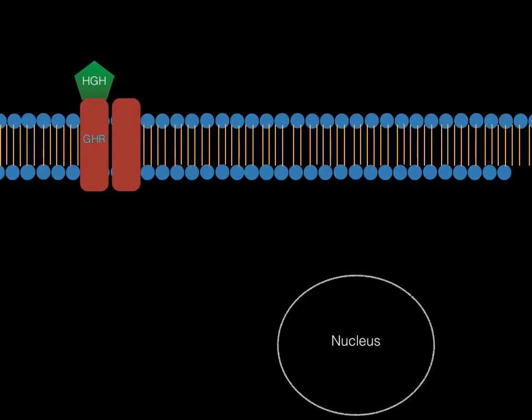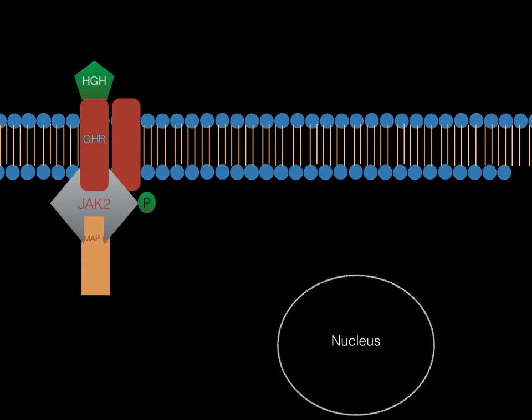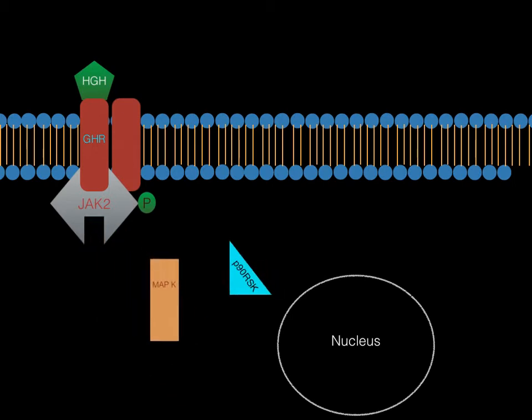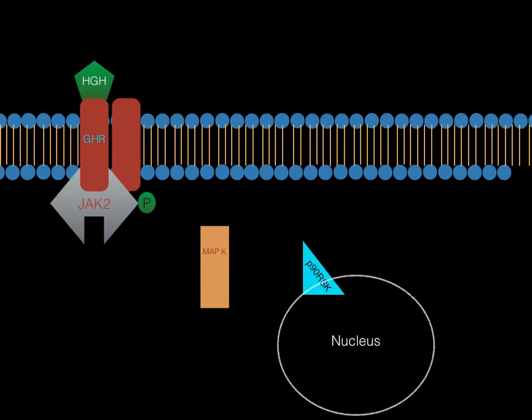HGH is received by the growth hormone receptor. The protein JAK2 then binds to the receptor. It is phosphorylated, which activates MAPK. MAPK then carries on the signal to the P90RSK. P90RSK goes into the nucleus and changes DNA transcription.